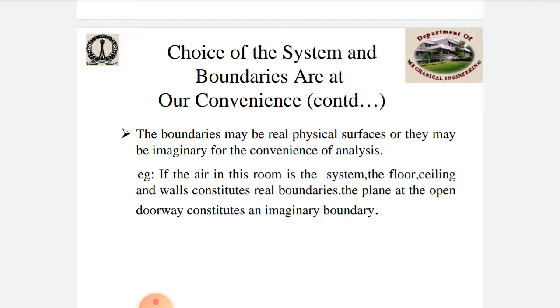So next, what is the boundary? It may be a real physical surface, or it may be imaginary, for convenience of analysis. So for example, a doorway is considered an imaginary boundary. If the air in the room is the system, the floor, ceiling and walls constitute real boundaries, while the doorway constitutes the imaginary boundary. So this is a brief introduction about the system.